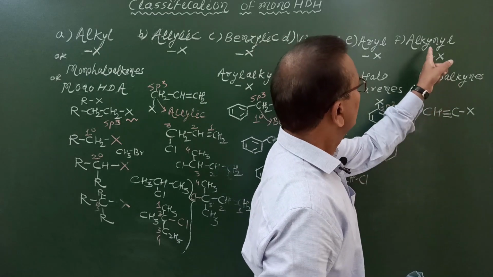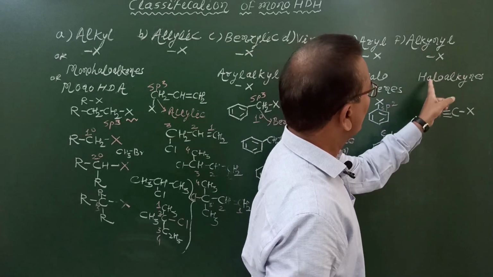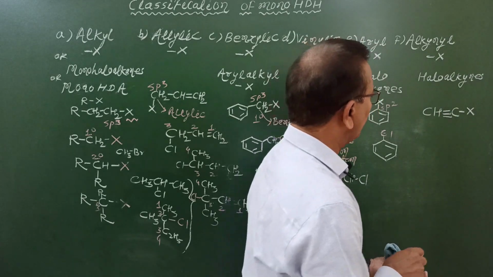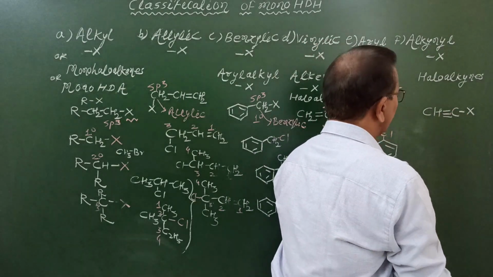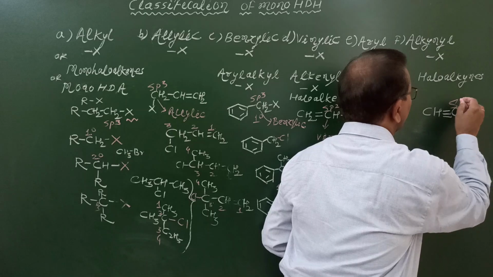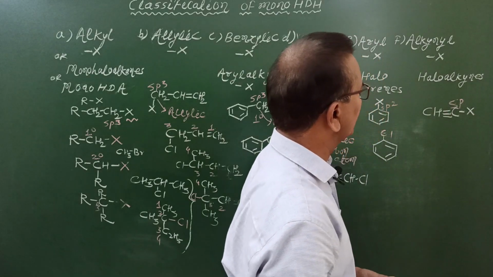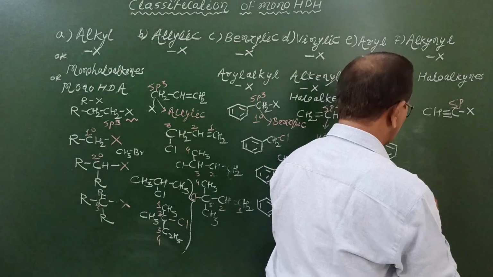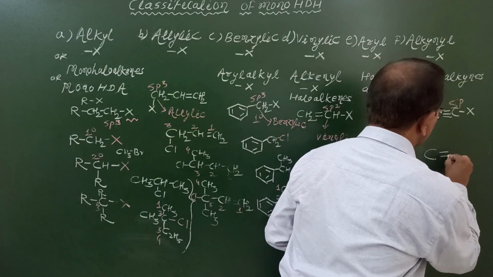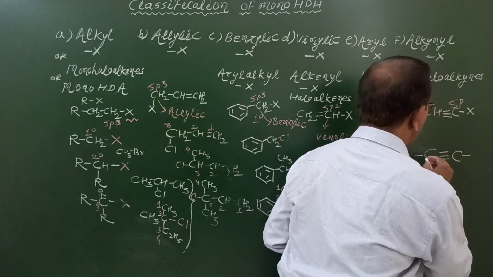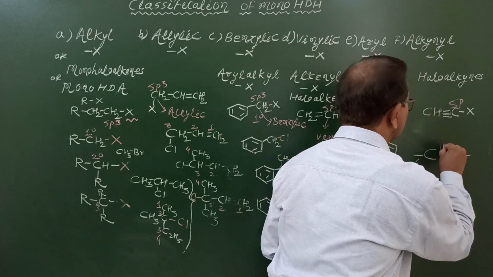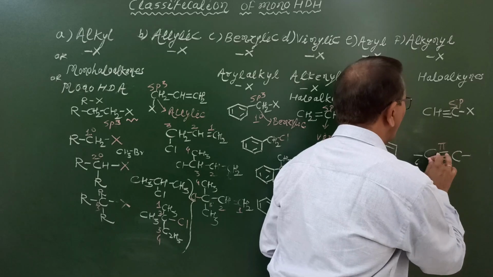And the last class, alkynyl halides or haloalkynes. In haloalkynes, the halogen atom is bonded to an sp hybridized carbon atom. What is an sp hybridized carbon atom? A carbon atom which is surrounded by 2 sigma bonds and 2 pi bonds.